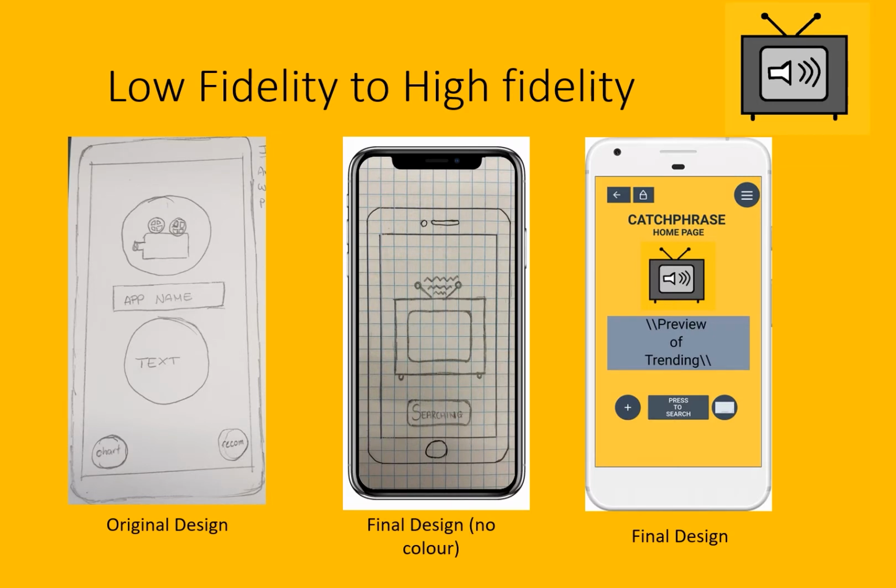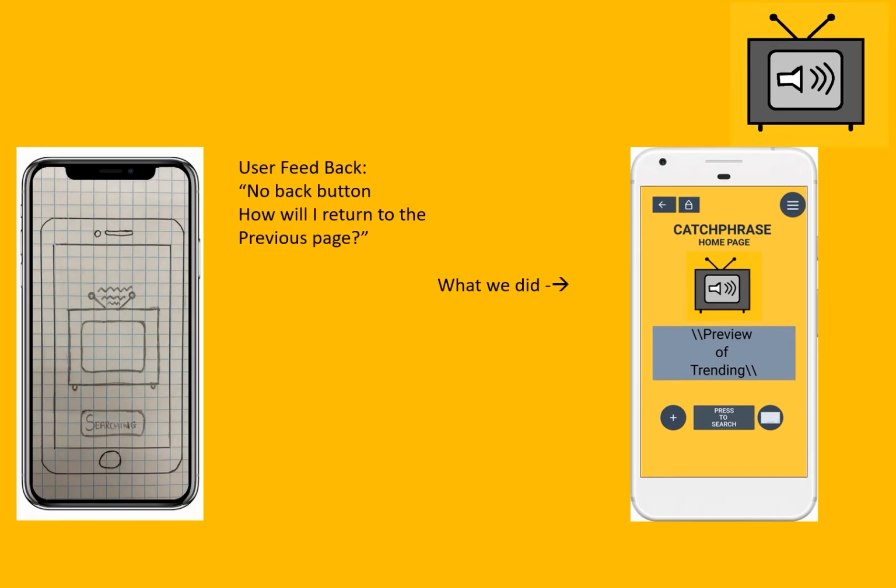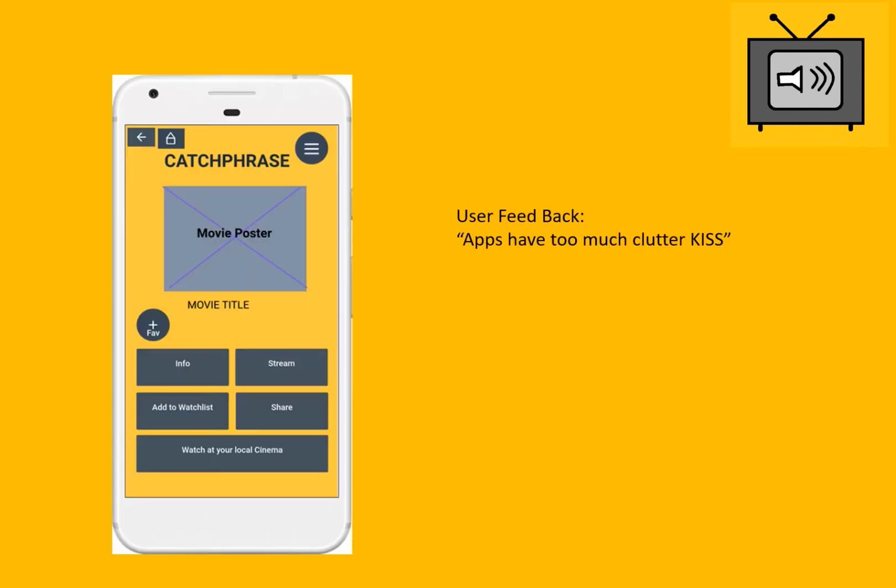After creating the low fidelity prototype, we were given some really useful feedback from our users, which essentially broke down to the user interface was very simplified, which users really enjoyed. However, there wasn't a back button, which meant that users would have to exit the app to restart their searches, which would have made for a very clunky flow. They really enjoyed that the app wasn't so cluttered with information. If anything, there were clear sections or categories that they could click on, which would take them to the places that they needed to be.